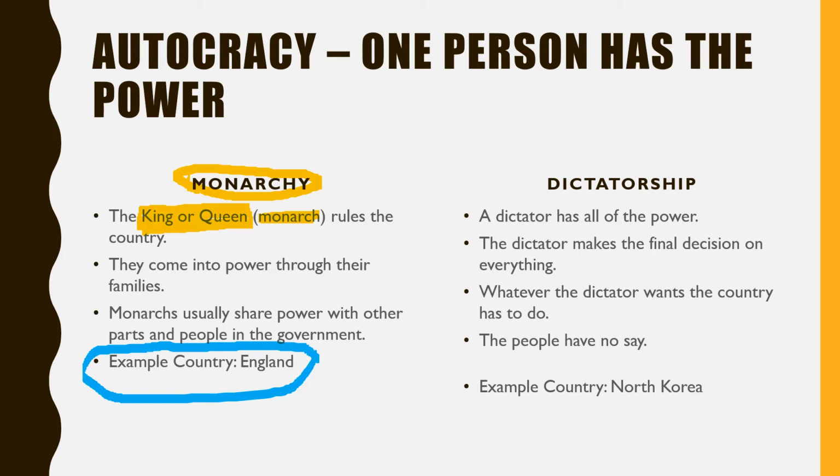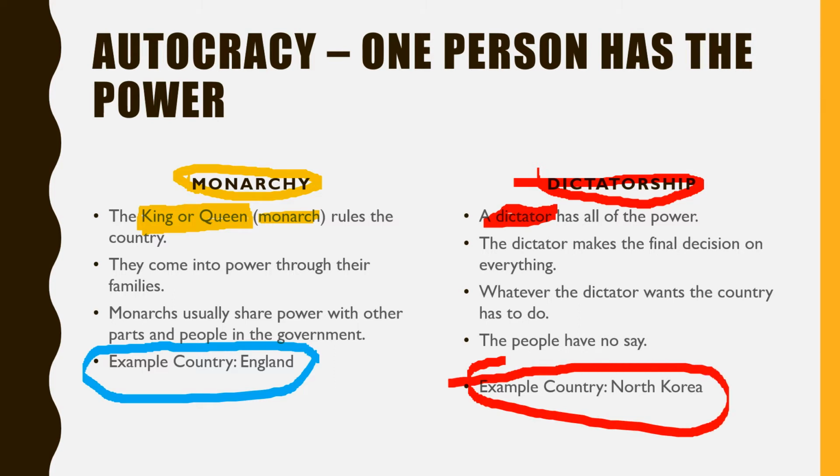Let's move over to our dictatorship. A dictatorship is where a dictator has all the power. The dictator makes all of the decisions for all people on everything. Sometimes the dictator doesn't do it so nicely as well. Whatever the dictator wants, the country has to do. And the people, like us, the citizens, have no say on what the country should be doing. An example country that has a dictatorship for their government is North Korea.